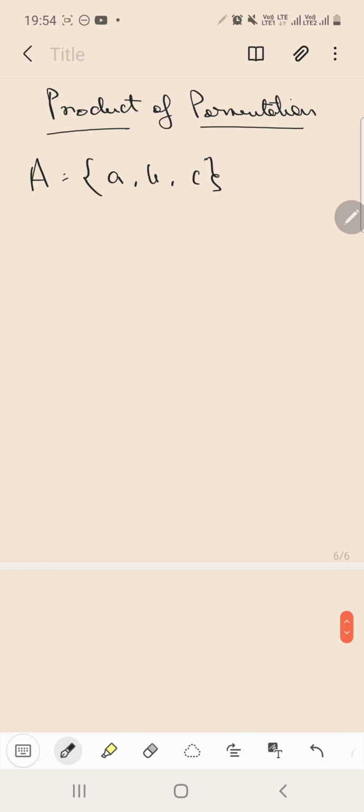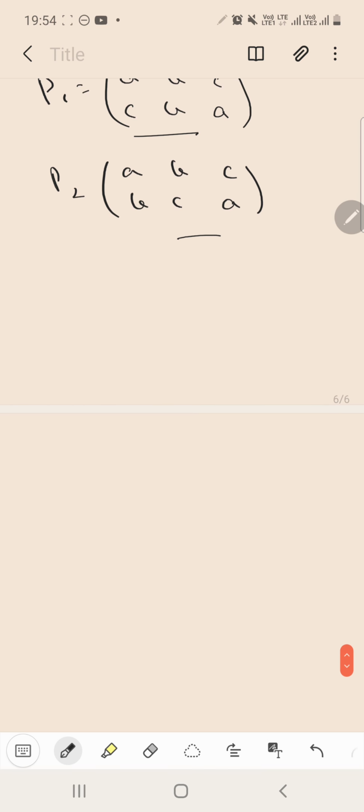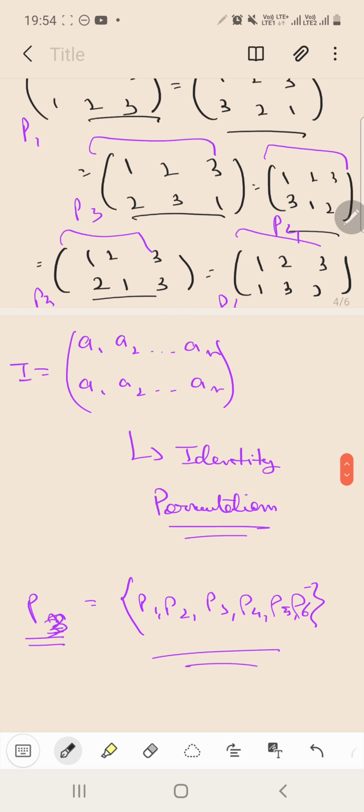Suppose you have a set A equal to {A, B, C}. Then you take two permutations of it. Let P1 be the first permutation, given as ABC over CBA, and you have another permutation, P2, given as ABC over BCA. So these are the two permutations you have. Now you need to find the product of these two permutations.